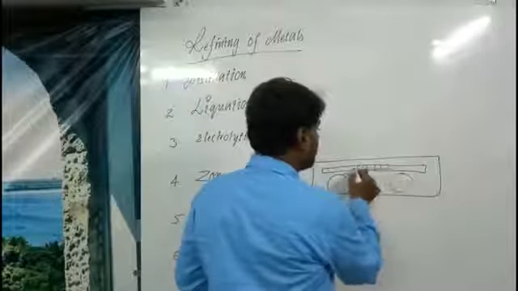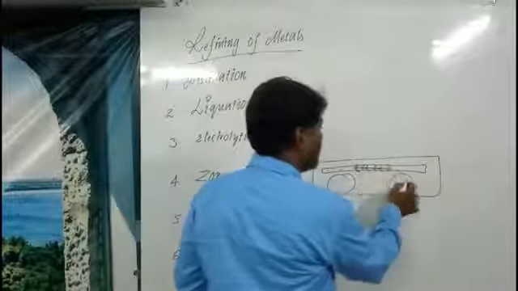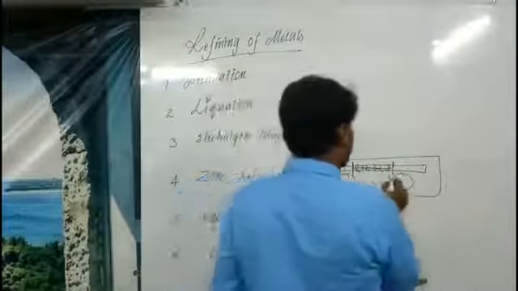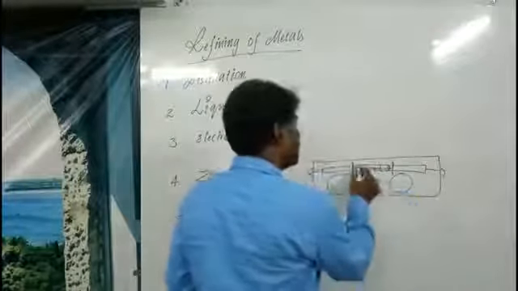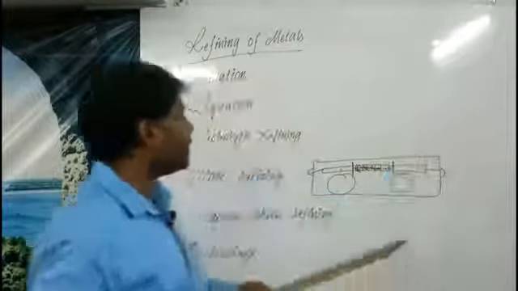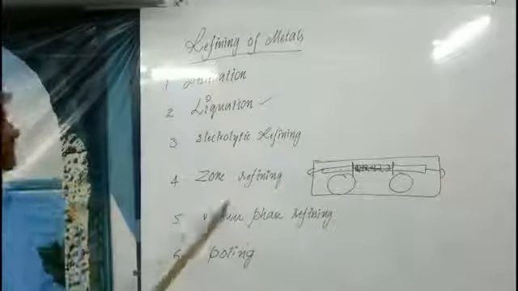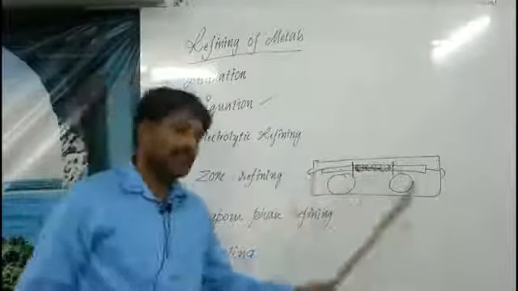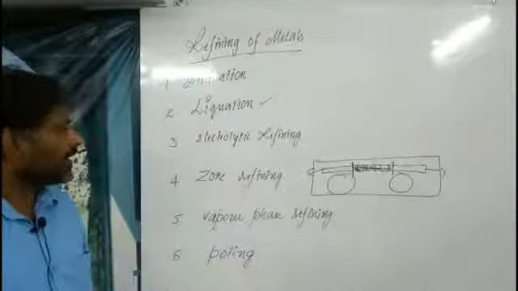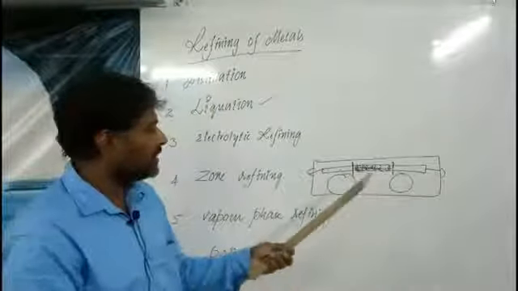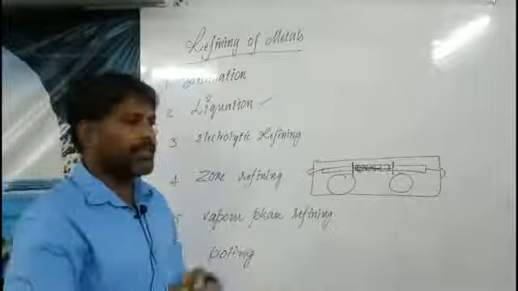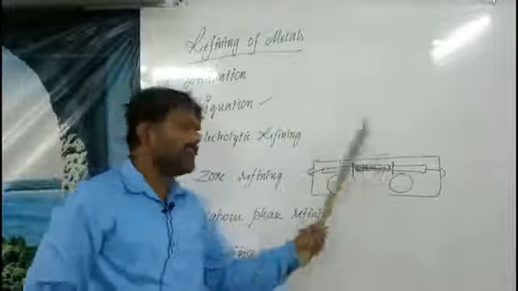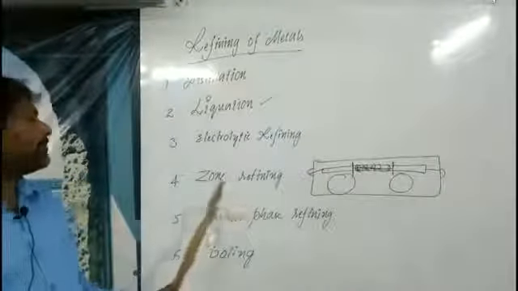The denser impurities, whatever is present, will be collected somewhat here, and the purest part will be cut with some other metal and taken, and the impure material will be used for other processes so that it can be refined. This is a glass zone in which the metal rod is heated to some temperature. When the rollers move from here and there, the rod moves too, so the denser impurities will be collected in the middle of that rod automatically. This is zone refining.